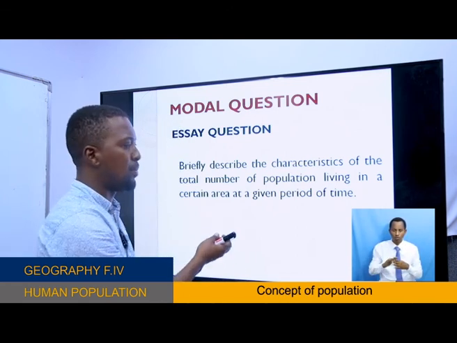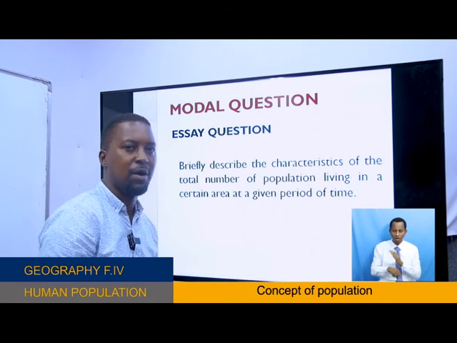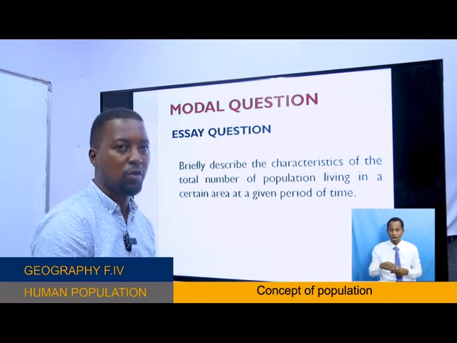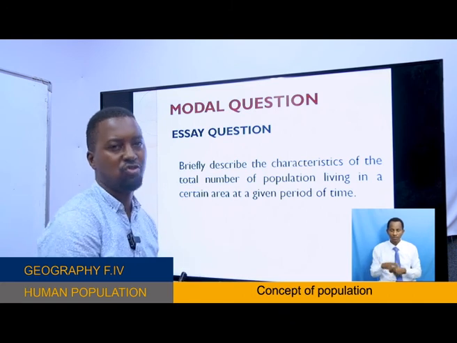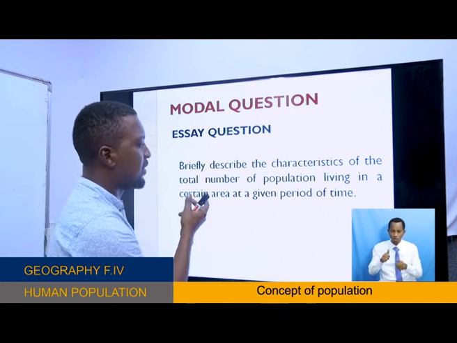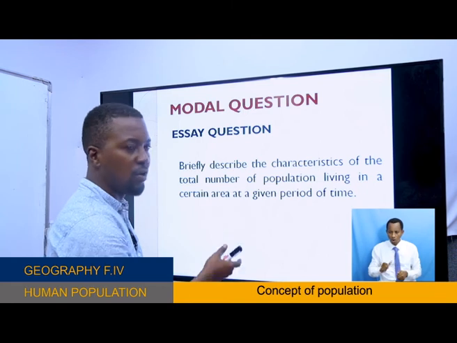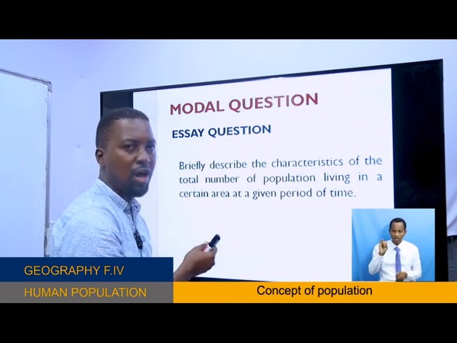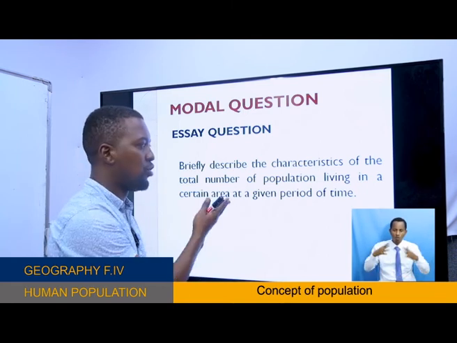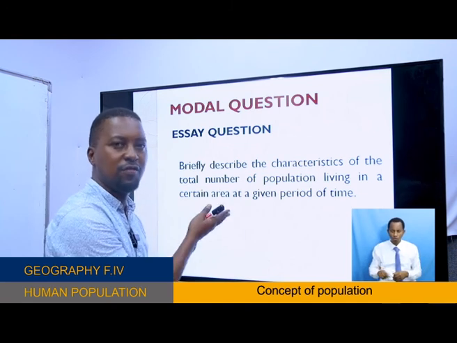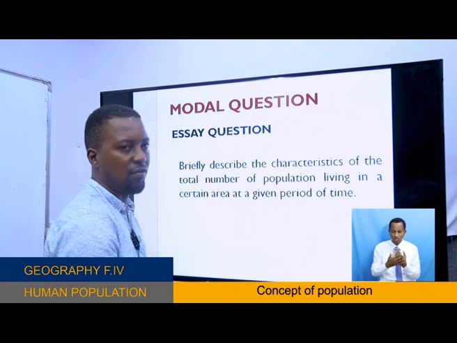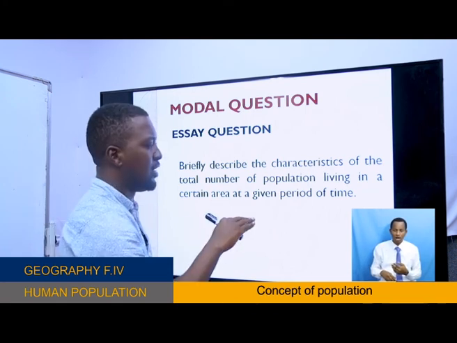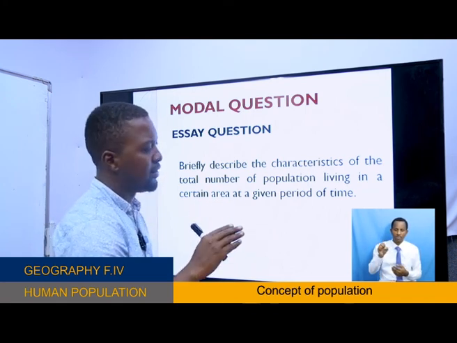We explained more about those characteristics under those population terms. For example, in population structure, we discussed age and sex, and we looked at the dependency ratio and the sex ratio. On population size, we looked at the total number of people in a particular area. I showed you the summary of Tanzania, the census of 2012 in Tanzania mainland and Zanzibar.